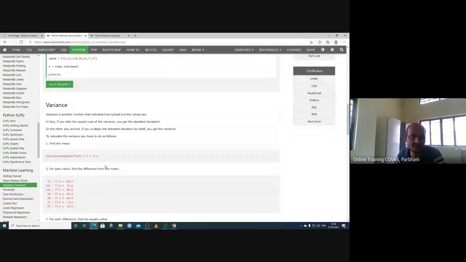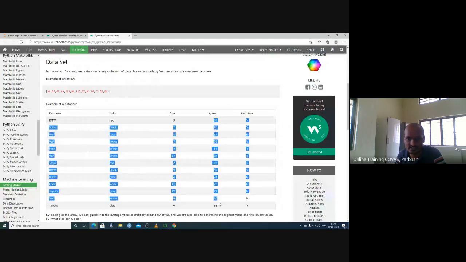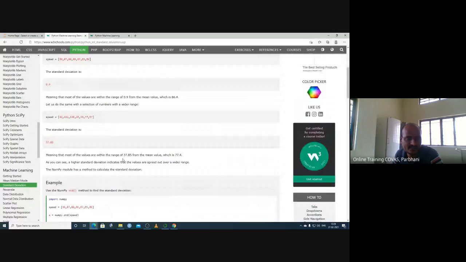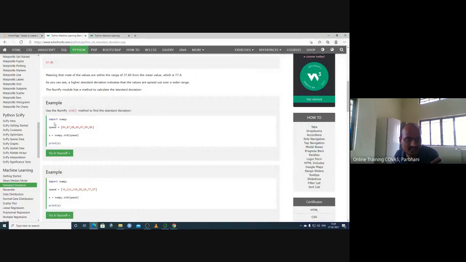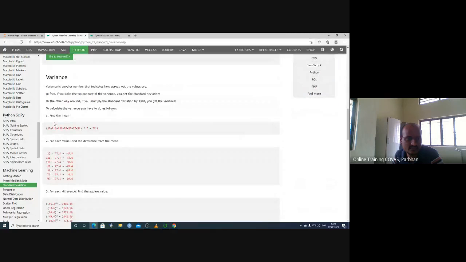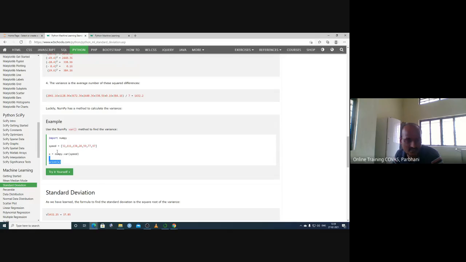So this data, if you consider it as a pulse rate, you can calculate how much the data varies from the mean. That is given by the standard deviation. Next, if you are calculating the variance, the square root of variance is the standard deviation, but here you are calculating it separately.